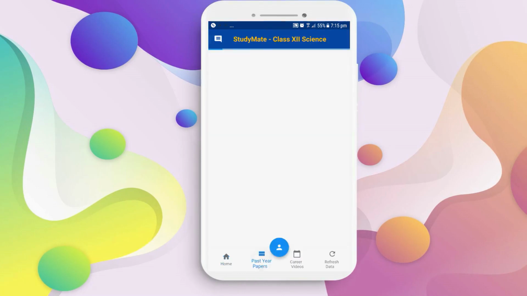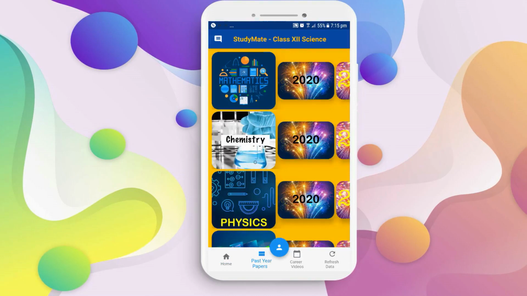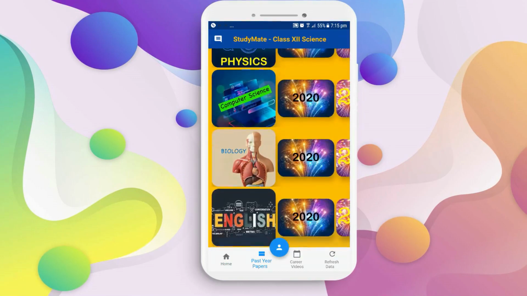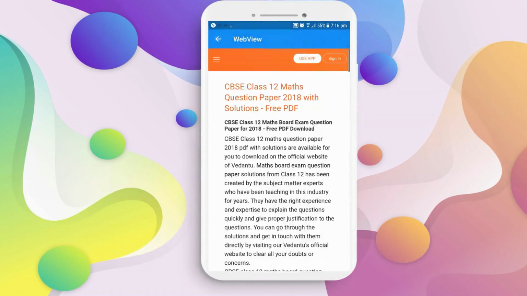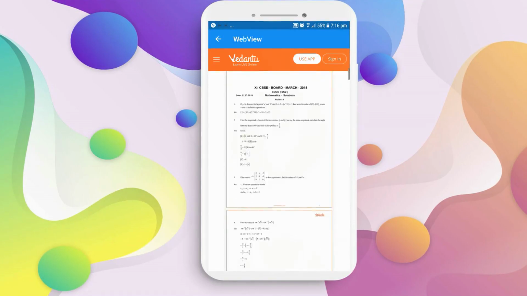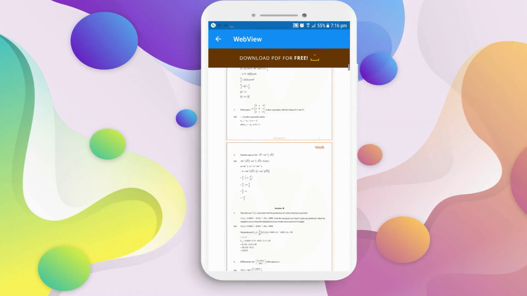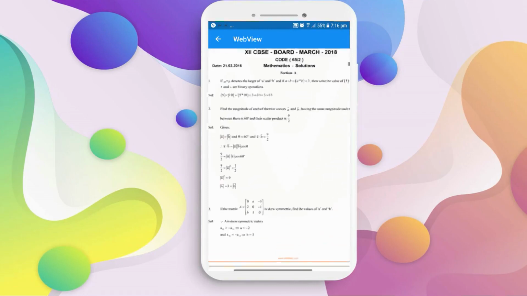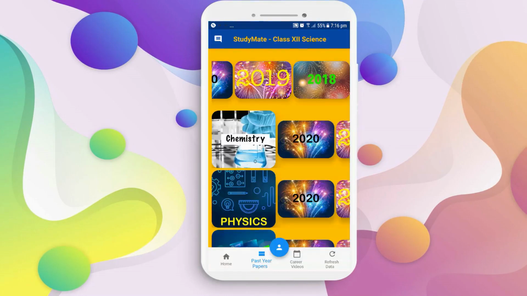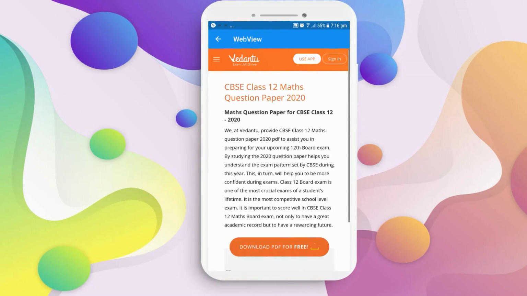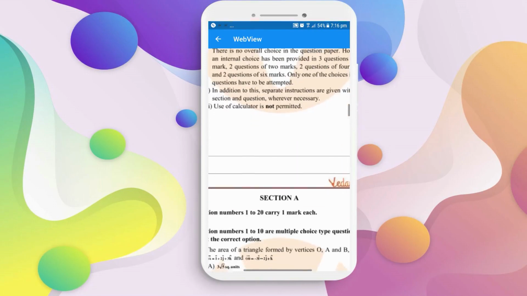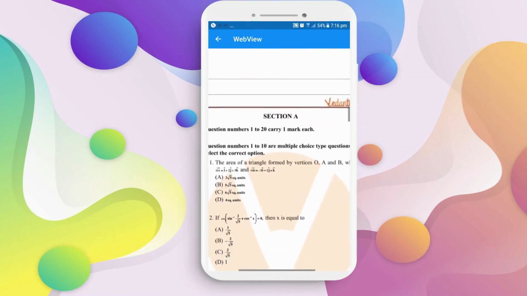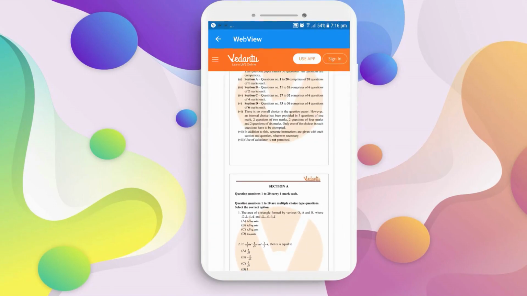We are class 12 students and we need to practice more past year papers. Say no more. Past year papers contains the past 3 years' papers for all the subjects. Now I am viewing it for maths year 2018, and for all the years the same site will open and you can scroll in and out. The app is very responsive and there is no lag, no jitters, and it loads in just seconds. As you can see, I was just zooming in, I zoom out, it's so responsive, guys.